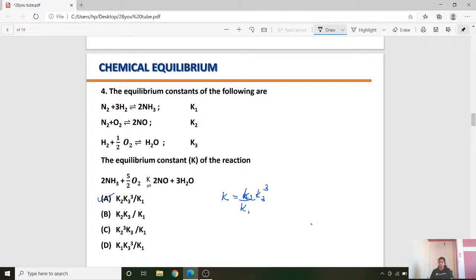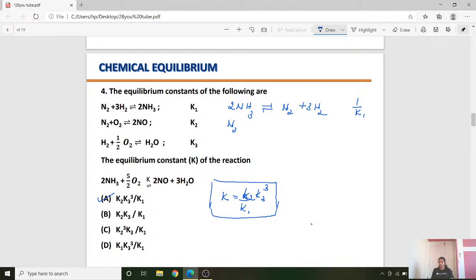So let us see whether this exactly is the equilibrium constant. The first operation I did was reversing the equation. So let me reverse the equation: 2NH3 giving N2 plus 3H2. So I wrote the equilibrium constant as 1 by K1.